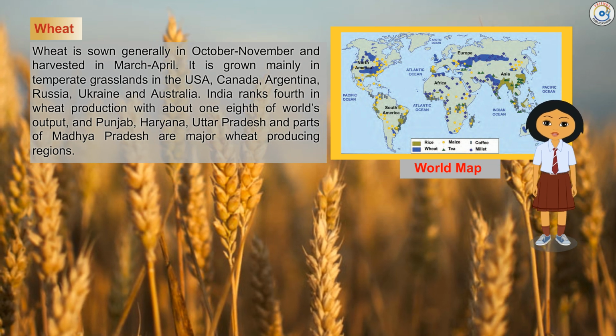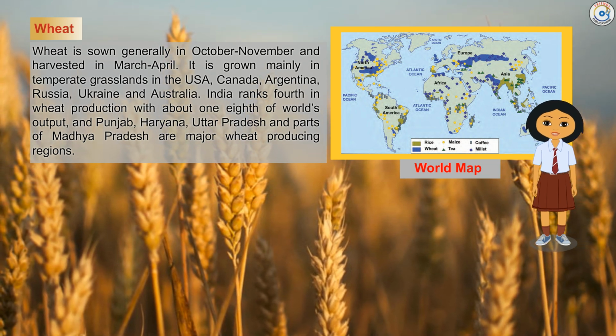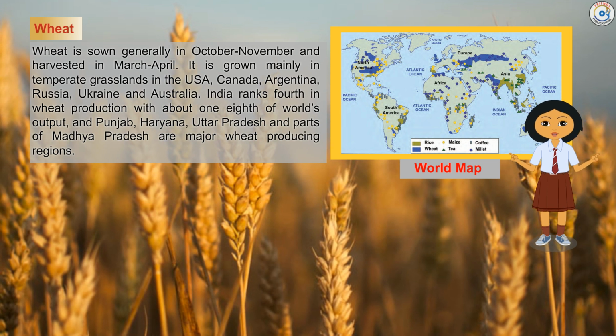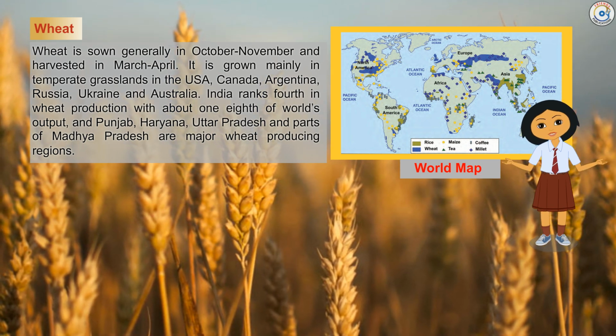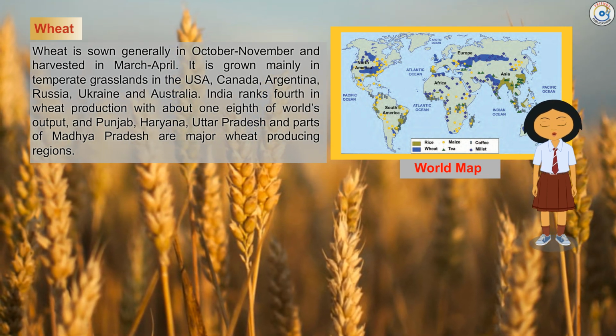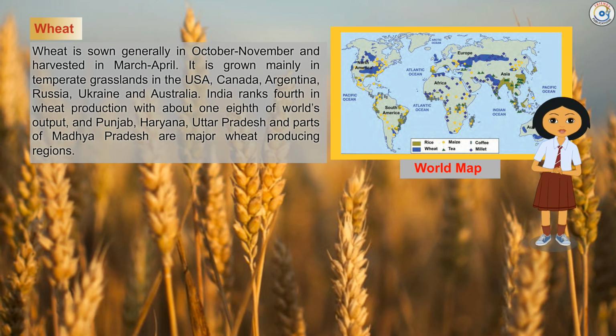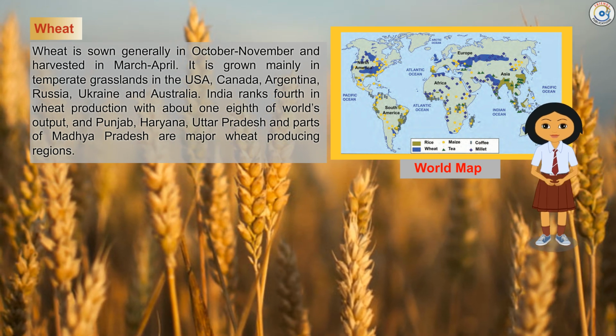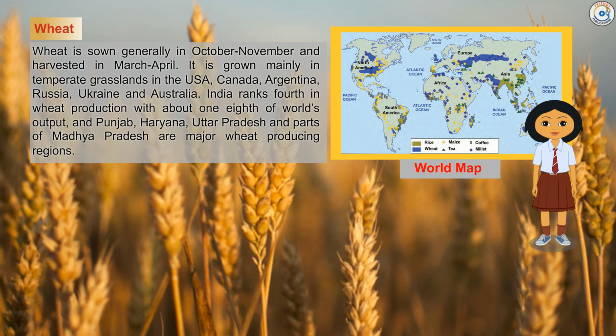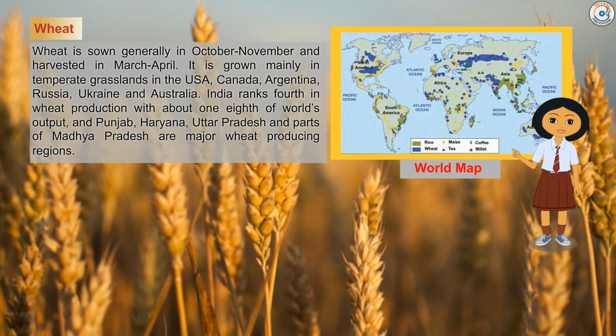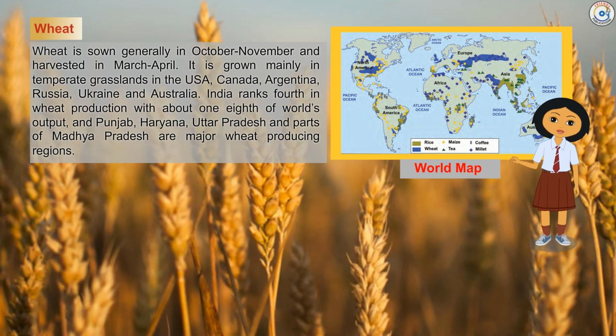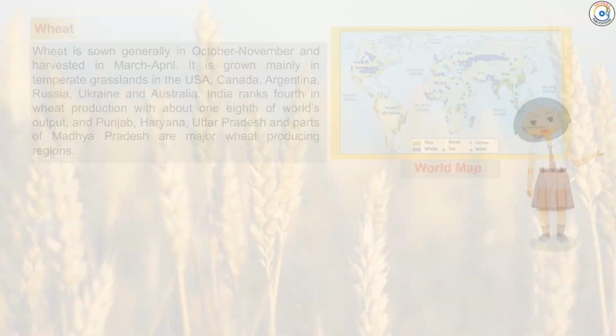It is grown mainly in temperate grasslands in the USA, Canada, Argentina, Russia, Ukraine and Australia. India ranks 4th in wheat production with about 1/8 of the world's output, and Punjab, Haryana, Uttar Pradesh and parts of Madhya Pradesh are major wheat producing regions.